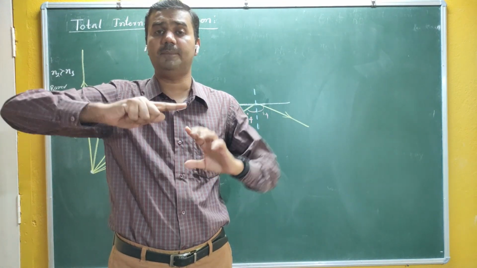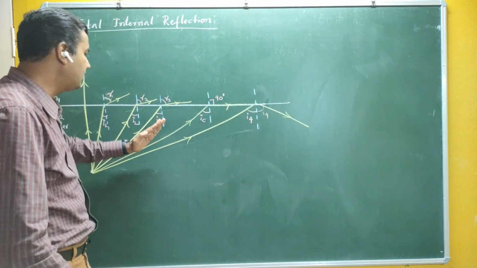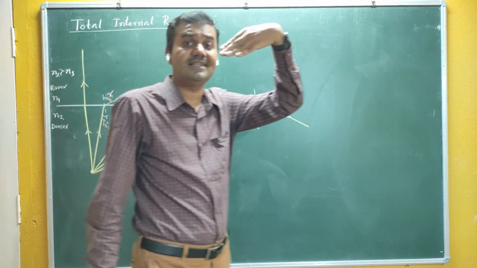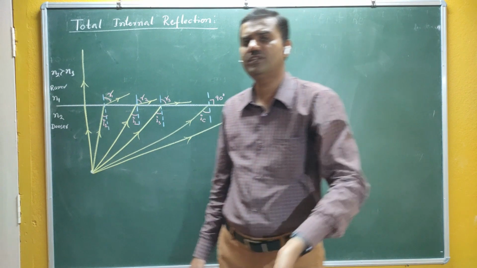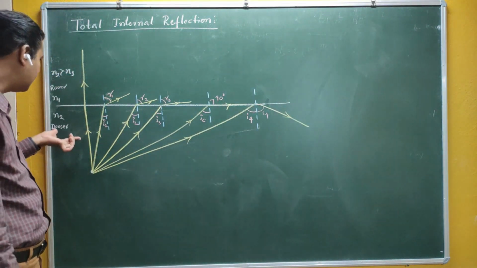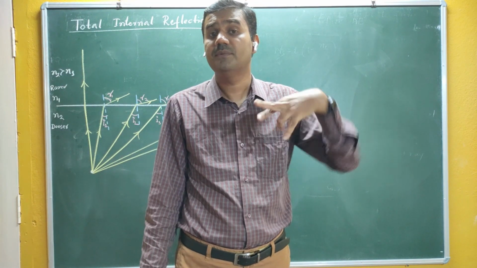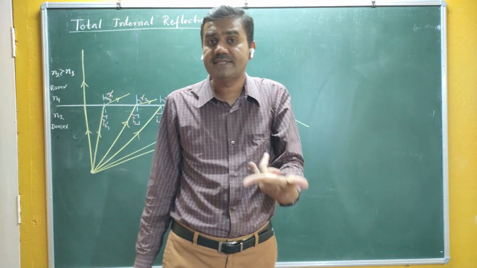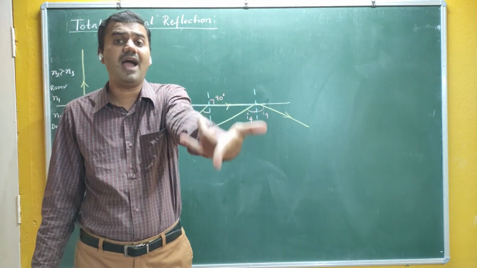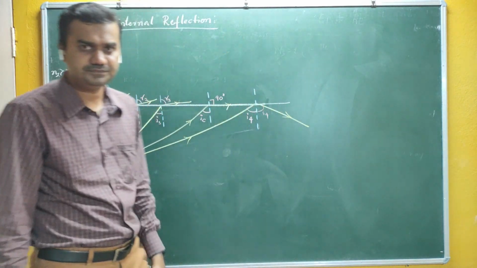Therefore, if you increase the angle of incidence, R also increases, but R is always less than I. So finally your angle of incidence becomes 90 degrees, but still R is not 90, it is less than 90. That means the ray undergoes refraction. There is no case of reflection. When light travels from rarer to denser medium, refraction always takes place. But when light travels from denser medium to rarer medium, and the angle of incidence becomes greater than the critical angle, then instead of refraction, reflection takes place.